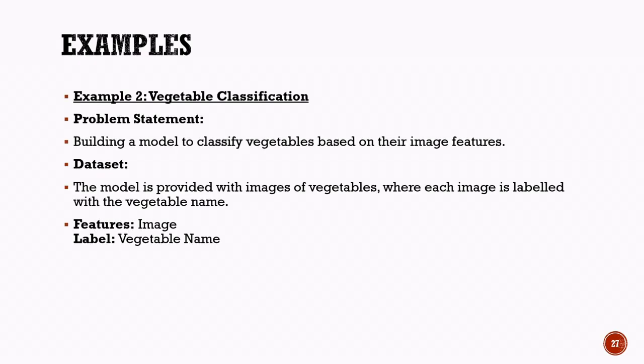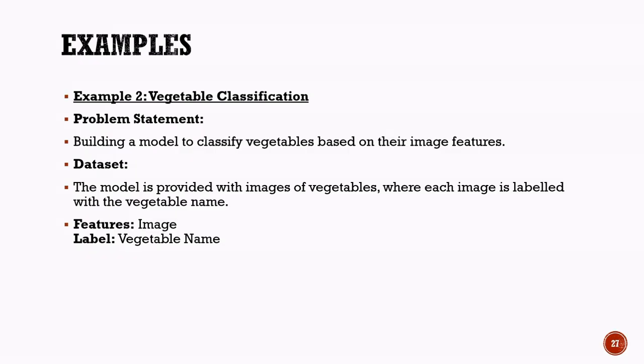Supervised learning example: vegetable classification. Let us look at another example of supervised learning called vegetable classification. In this example, we want to build an AI model that can identify different vegetables based on their images. To train the model, we provide it with a large collection of vegetable images. Each image is labeled with the correct vegetable name, such as carrot, tomato, potato, cabbage, or brinjal.